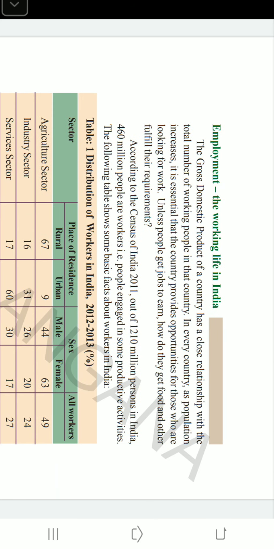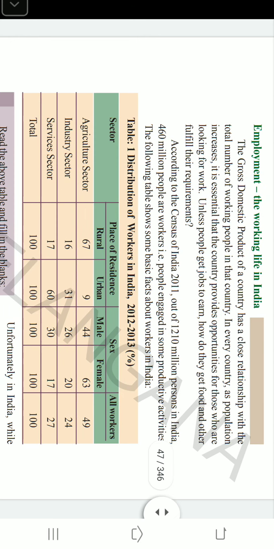How does it come? It comes from the value of all final goods and services produced in a year, in a financial year. So, in a nation, when population increases, the number of people working in different production activities also increases.